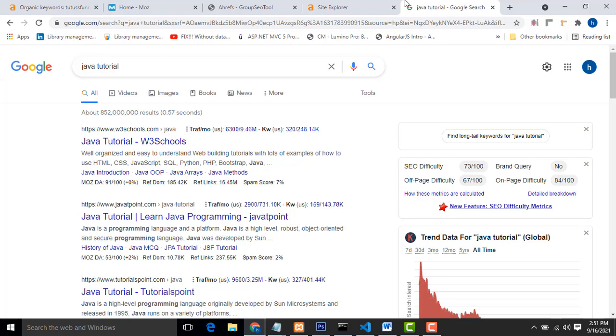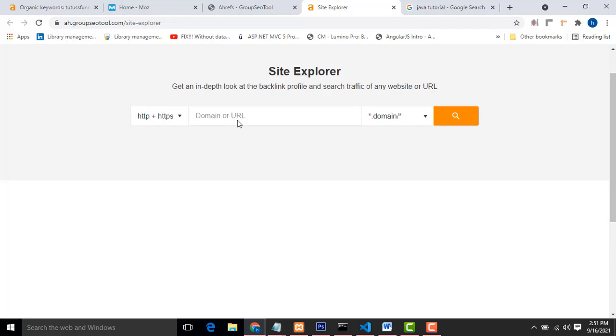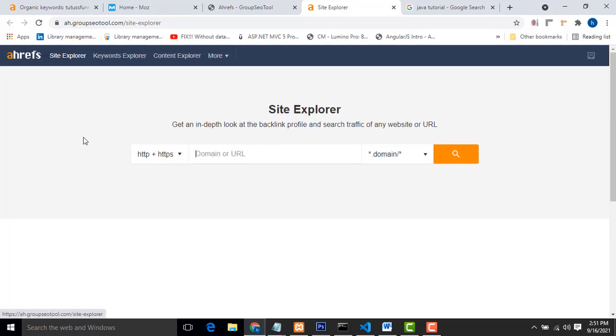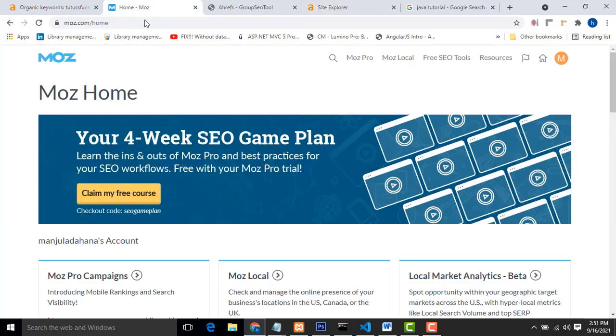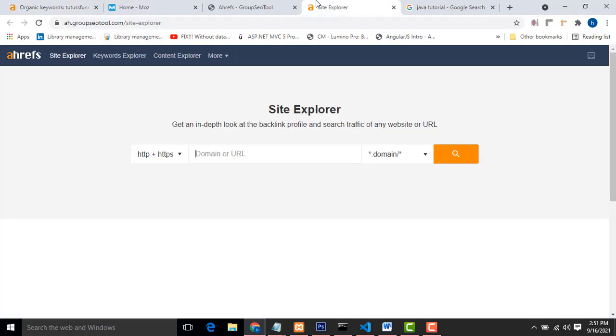So how do we find good keywords? There are plenty of SEO tools. One is Ahrefs, the famous tool in the world. Another one is Moz. I recommend these two tools for finding good keywords. First, here there are two choices: Site Explorer and Keyword Explorer.